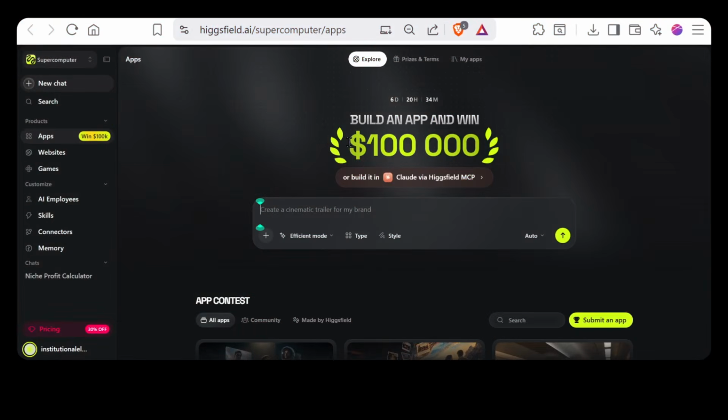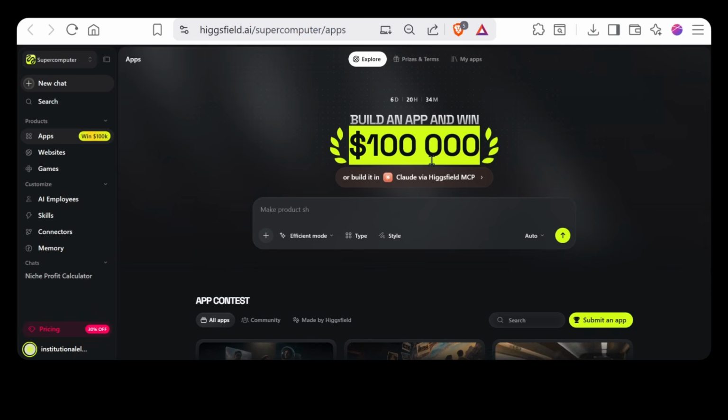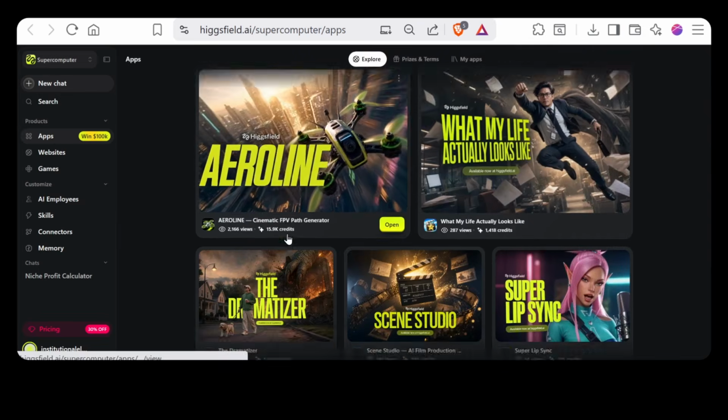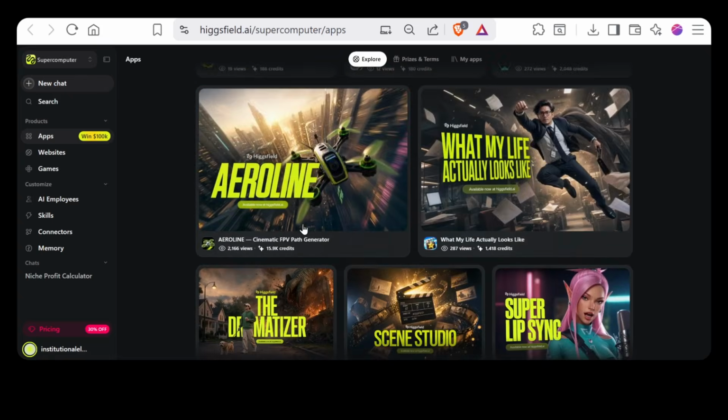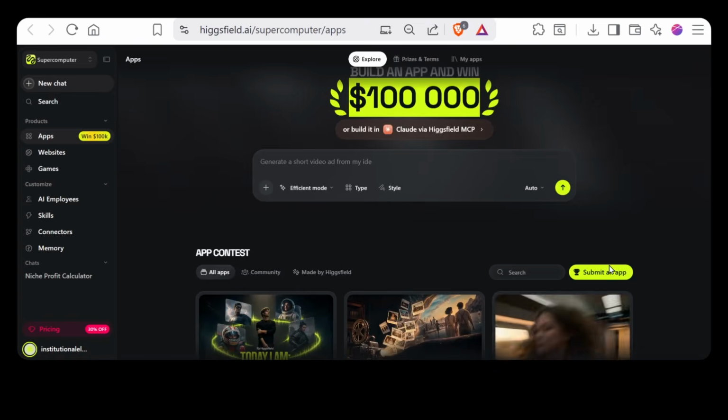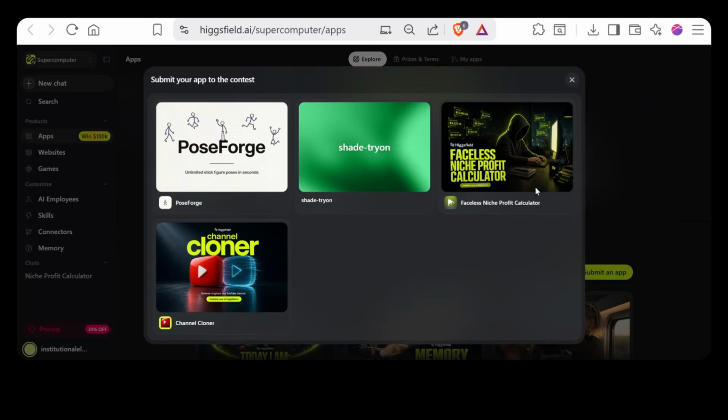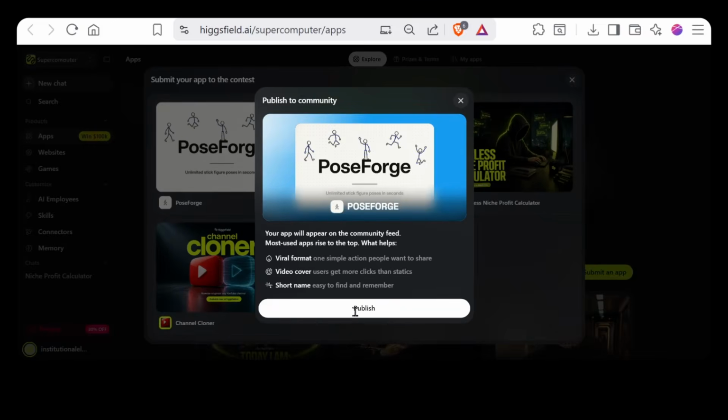Oh, and one more thing. There's a $100,000 app contest running right now. Anyone who builds and publishes an app can enter, and the most used apps win. So if you build something good, you could actually get paid for it. You can click on Submit an app. As you can see, these are the apps I've created so far. And let's say I want to publish the one we've been creating in this demo.